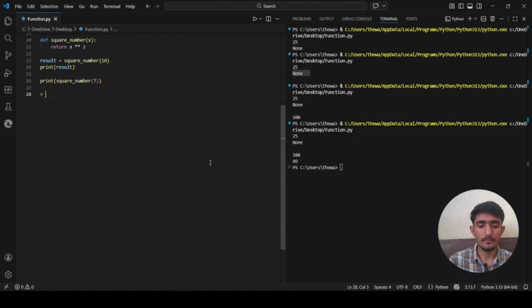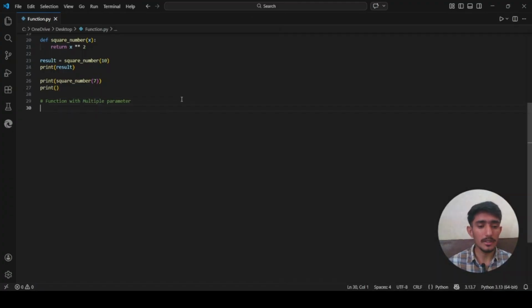Function with multiple parameters. A function can accept more than one input at a time. These inputs are called parameters when we define the function, and arguments when we actually call the function and pass real values. Let's solve the next problem: create a function that takes two numbers as parameters and returns their sum. But first, let me give you the concept of what parameters and arguments are.